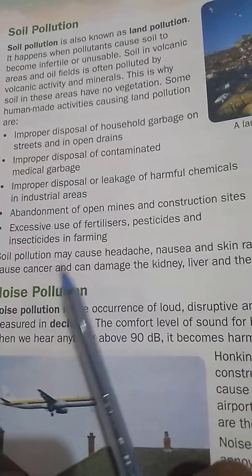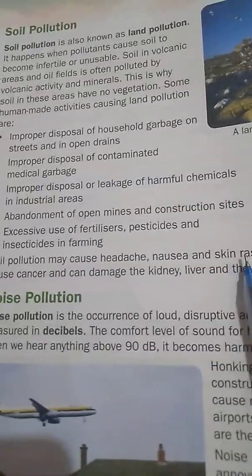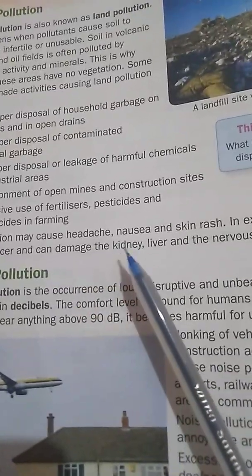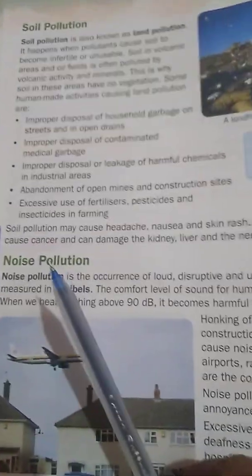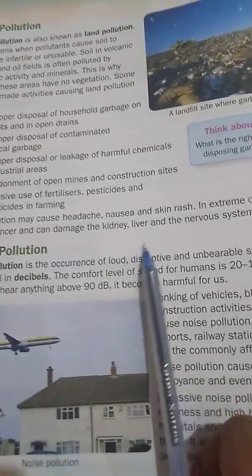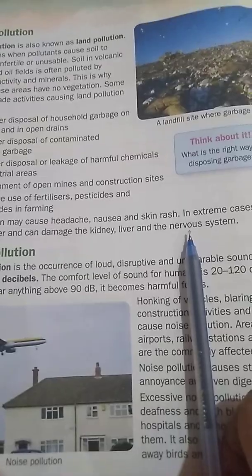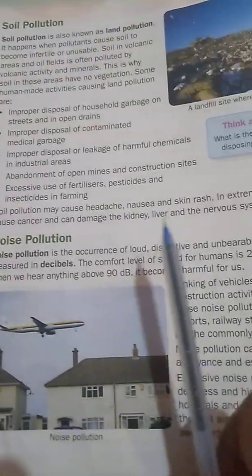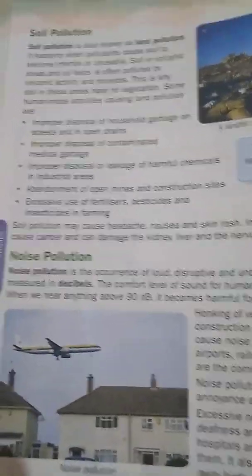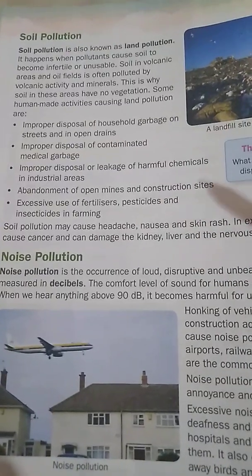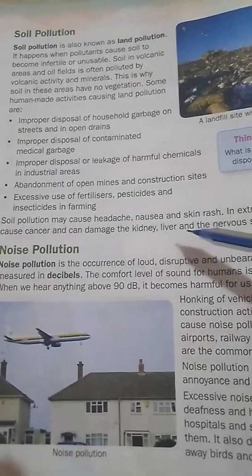Soil pollution may cause headache, nausea and skin rash. Here, due to soil pollution, we will get headache, nausea, nasal problems and skin rashes. In extreme cases, it can even cause cancer and can damage the kidney, liver and the nervous system. This is about soil pollution, and the disadvantages of soil pollution means the diseases caused because of soil pollution.